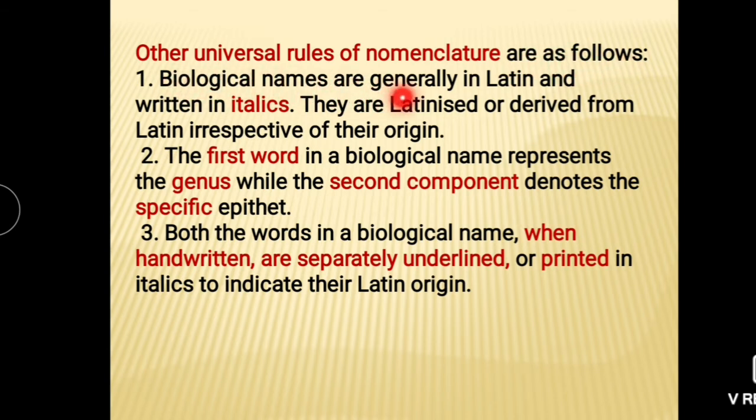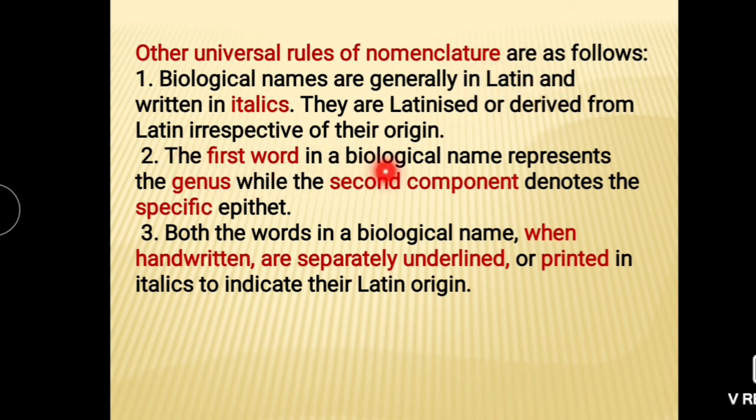First, biological names are generally in Latin and written in italics. They are Latinized or derived from Latin irrespective of their origin. Means the origin may be from India, but they are always given in the Latin language.